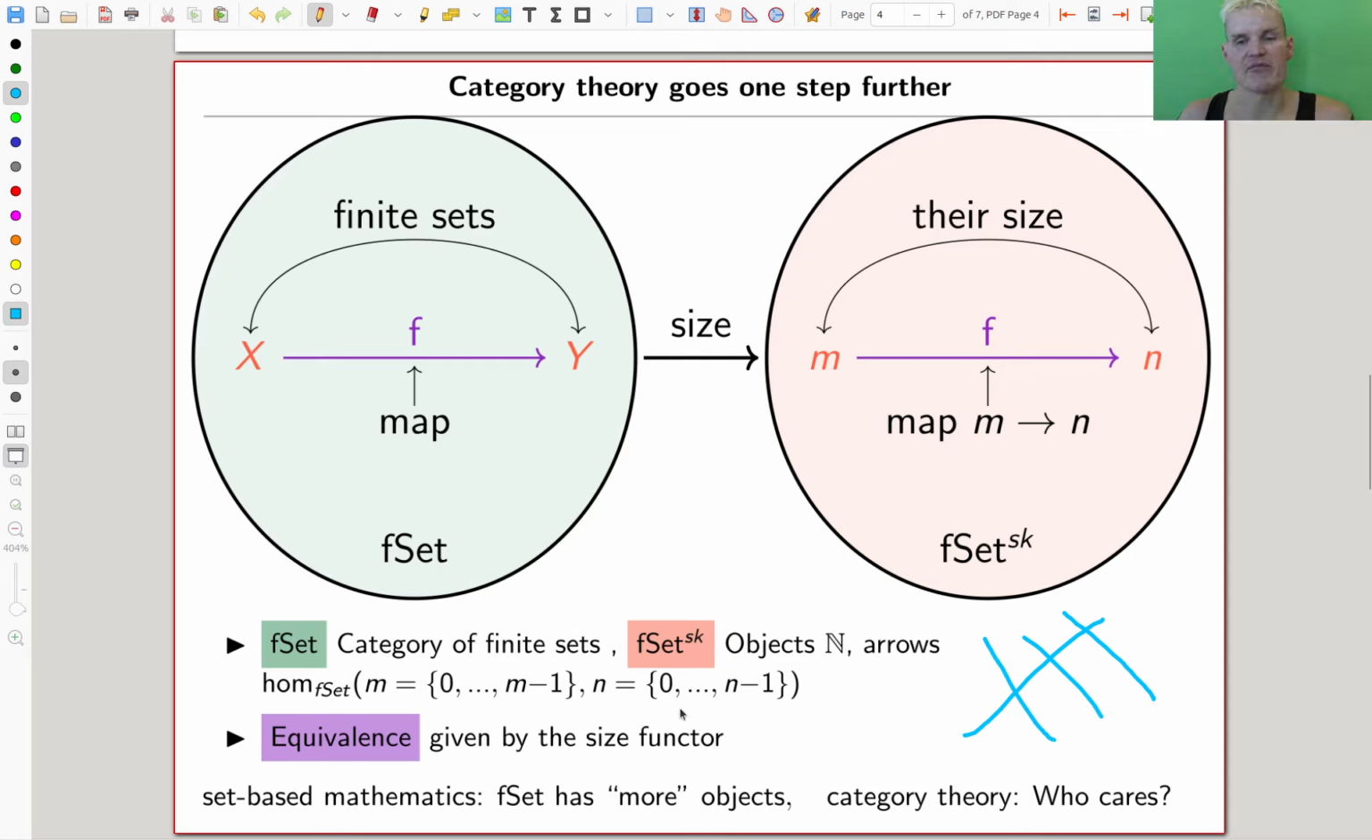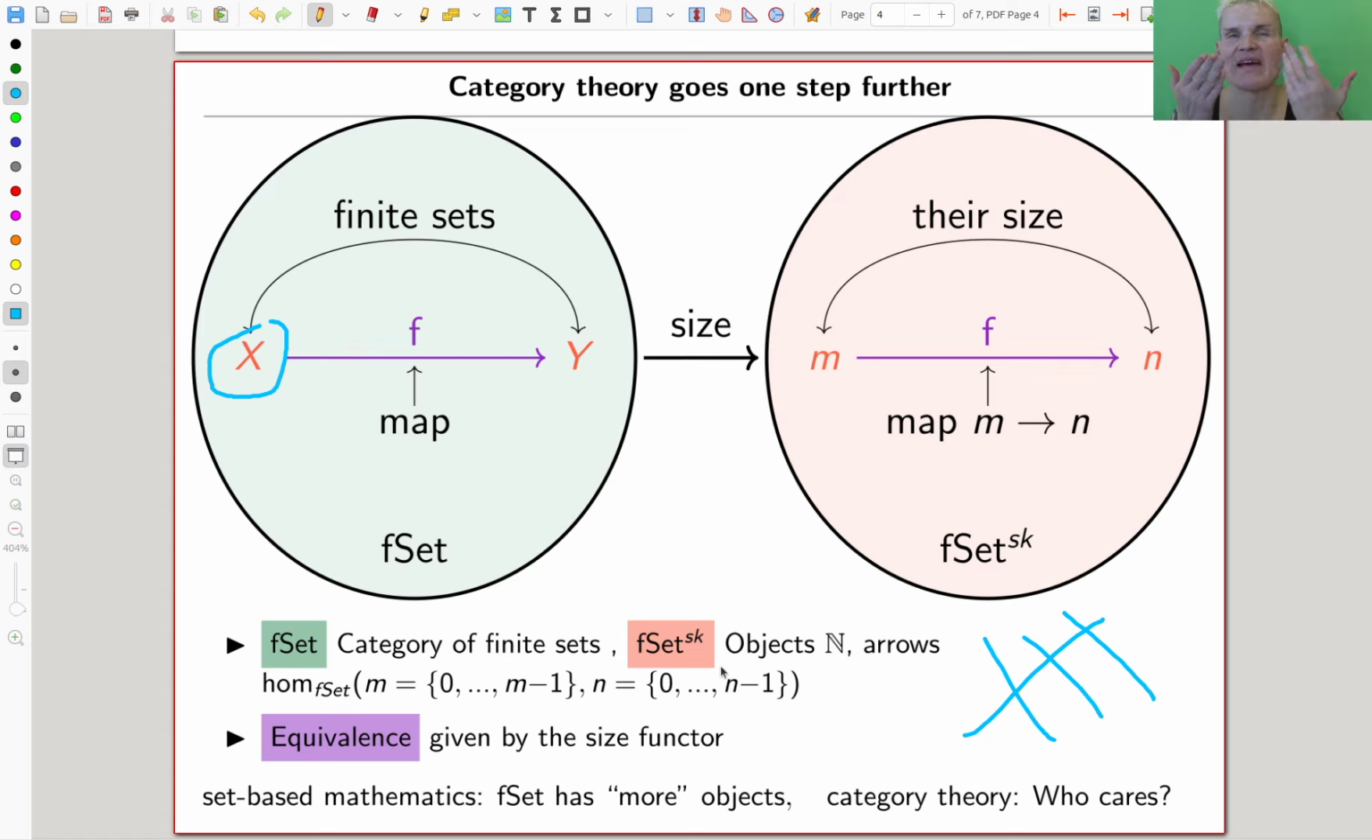And N is just my shorthand notation for the set 0 up to N minus 1. Right? So these are just the things. And there's an obvious functor between them, which just sends a set to its size and the corresponding map to the corresponding map on those funny sets, those pre-chosen sets that just represent the numbers M and N. And in some sense, again, these things are the same, yeah?